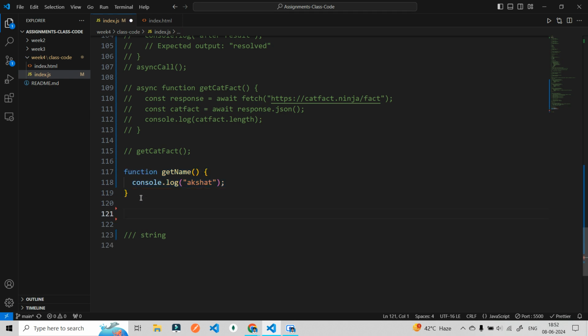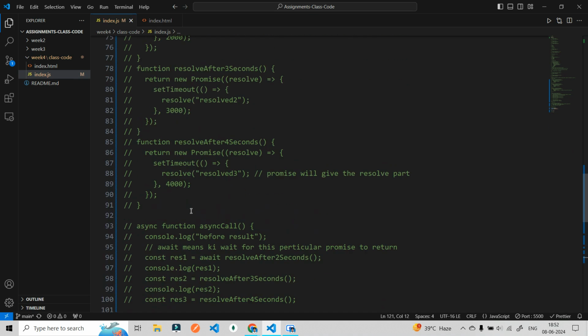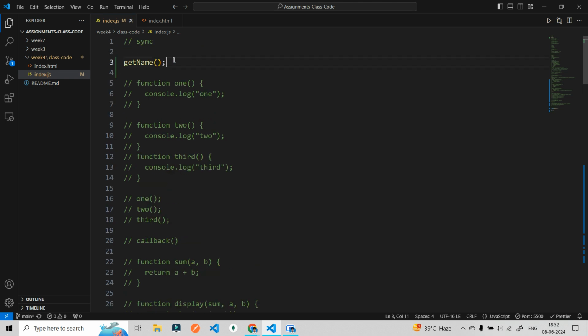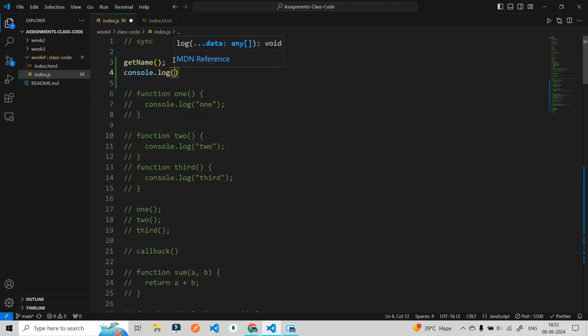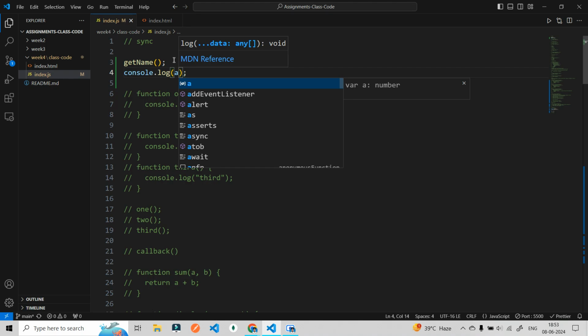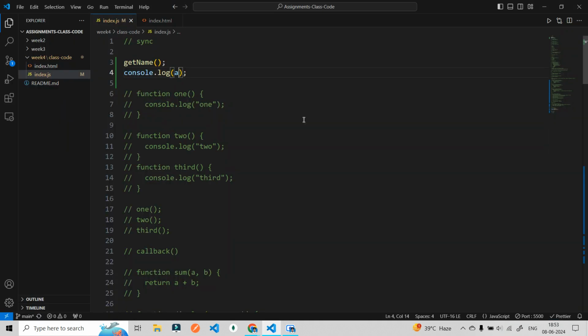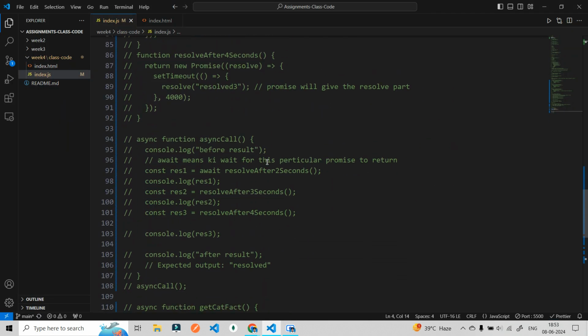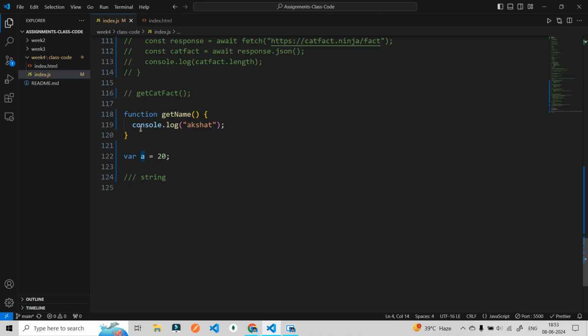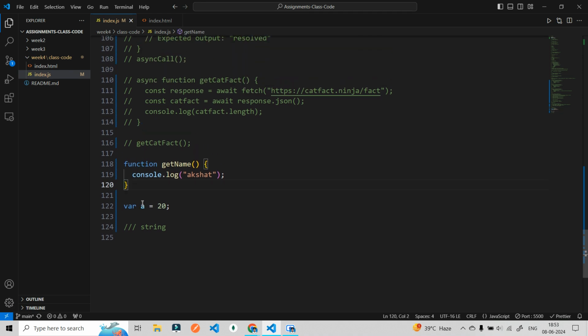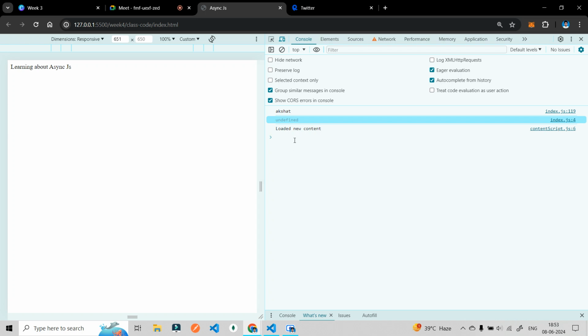What if I do something like var a is equal to 20, and then console.log a? Let's see the result. No, we are not getting the result. Why is that? You said var declared variables are hoisted and functions are hoisted. So we are getting the function, but we are not getting the variable. Who said you are not getting the result? You are getting the result.